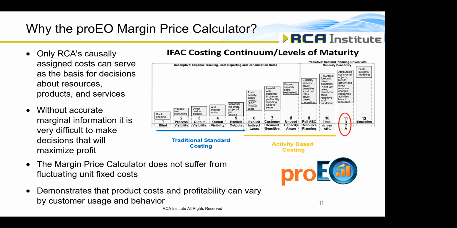Their behavior is not going to be the same, and therefore the costs to your organization are not going to be the same. So you really want to keep in mind that your customer behaviors are going to affect your product costs. And you see that vividly within the margin price calculator. It really drives home that point that your product costs and your product profitability truly can vary by customer behavior.